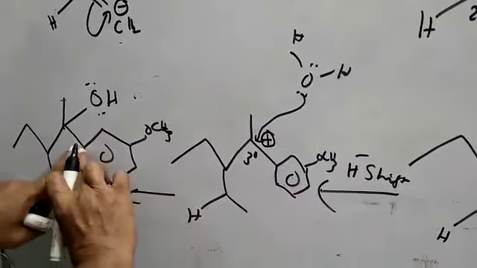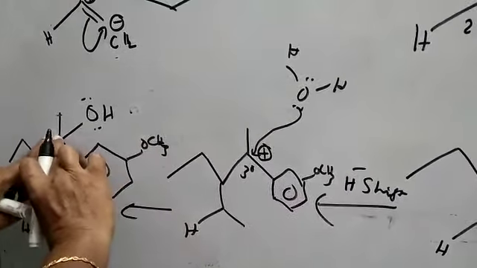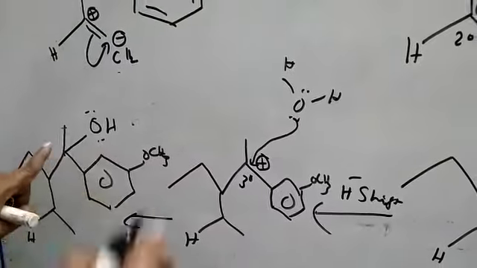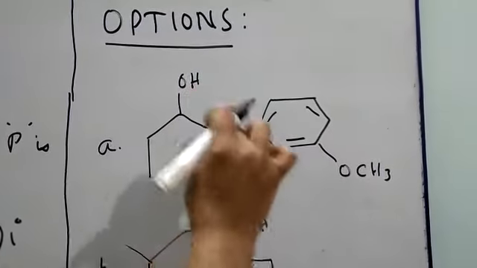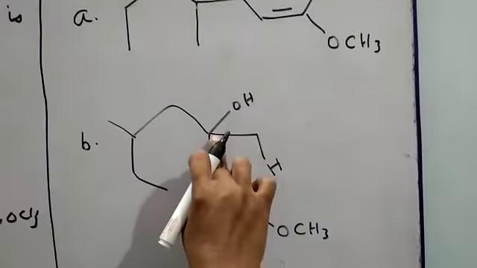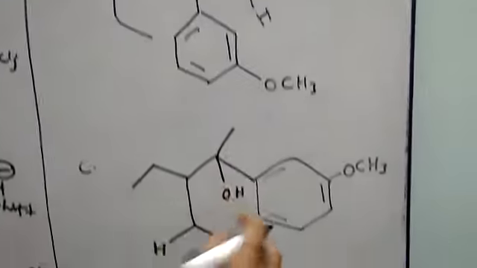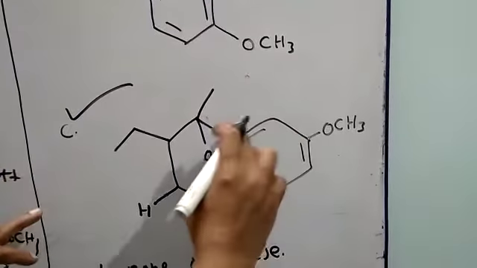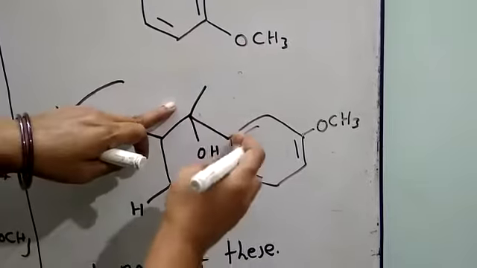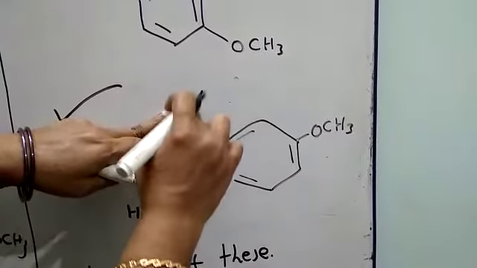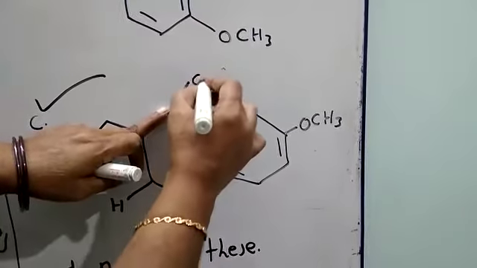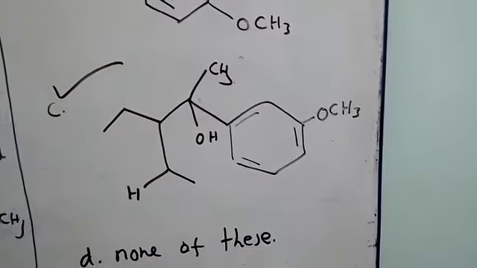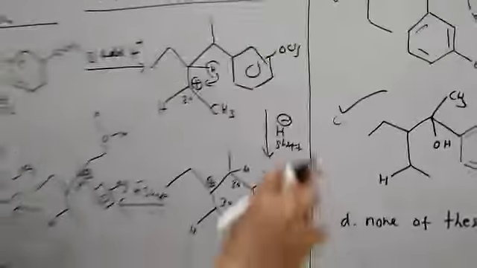OCH3, the third carbon here. You are going to have the one carbon, there you are having 4 bonds. You can see, yes. Whereas here, this is the option, you can see here. Coming out one bond from the meta position, where you are having the H as well as CH3. So this is the option. You can compare this one and this.